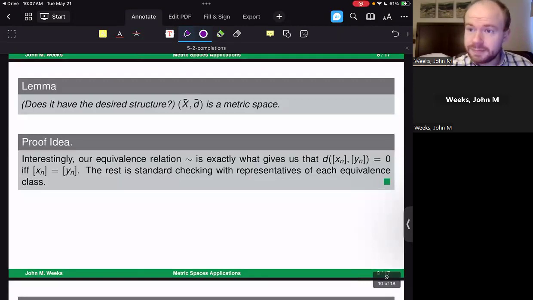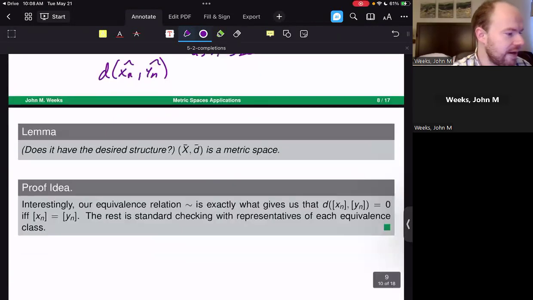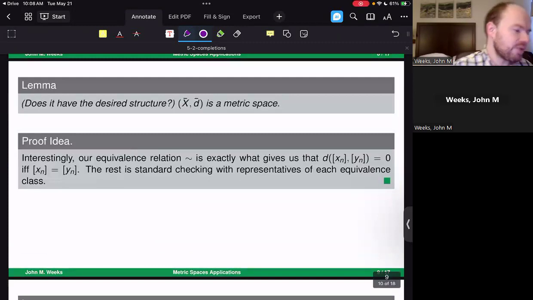Now we keep going. Notice that these next few slides are just going to ask us a bunch of questions, and we need all of these questions answered to make sense of a completion. You may remember from the reading, you were maybe surprised by how long it took to show that something is a completion of a metric space. And indeed, there are a lot of questions to make sure that we answer. So here's another lemma. Does it have the desired structure? Is x bar comma d bar a bona fide metric space? Because so far, all we've said is that the metric is well defined. We need to show that it is indeed a metric.